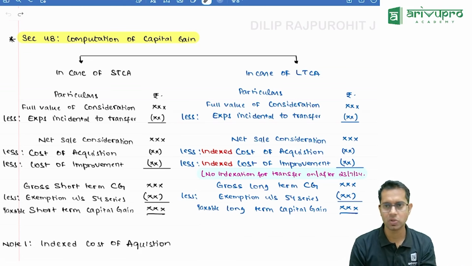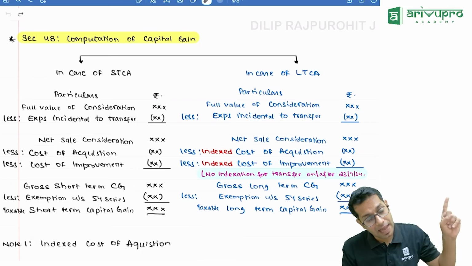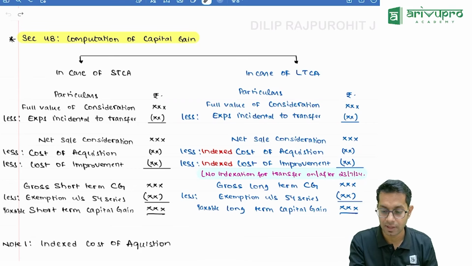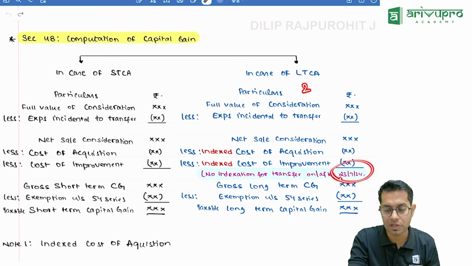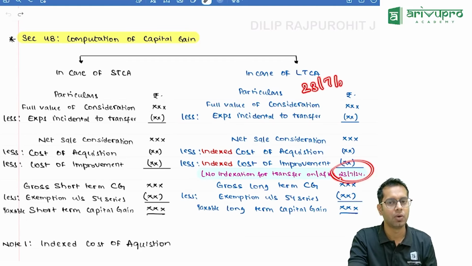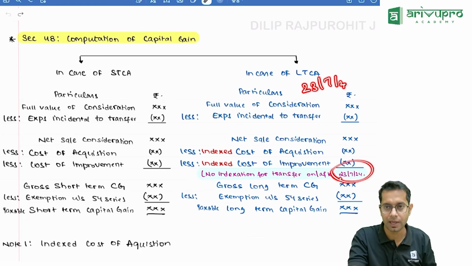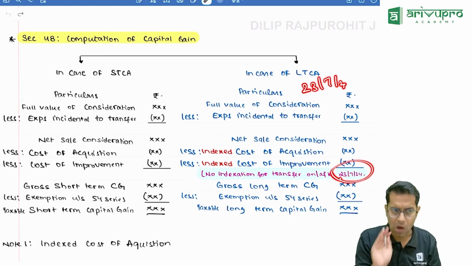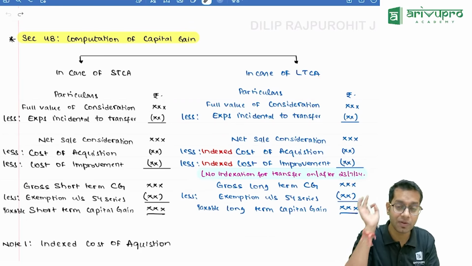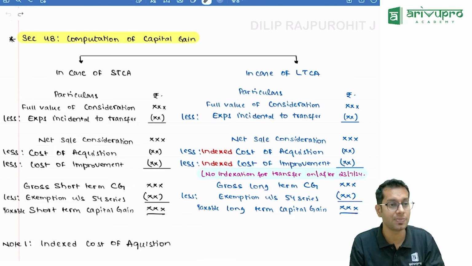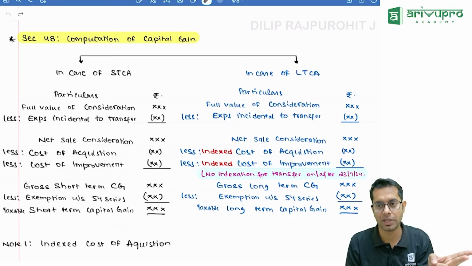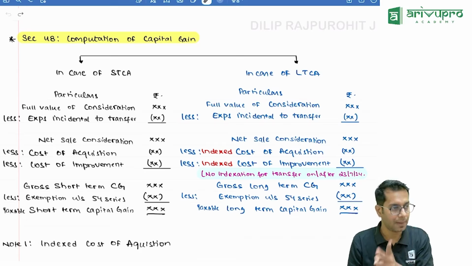conversion of capital asset into stock in trade, compulsory acquisition of capital asset. For them, no transfer will happen always before this date. Can I say transfer will happen always before 23rd July only? Why? Transfer is happening 10 years back, now they are paying money, 5 years back, now they are paying money. Correct? Now, normally students will not make a mistake, but you should be very careful when you are doing a question with respect to conversion of capital asset into stock in trade or compulsory acquisition or insurance claim received, etc.